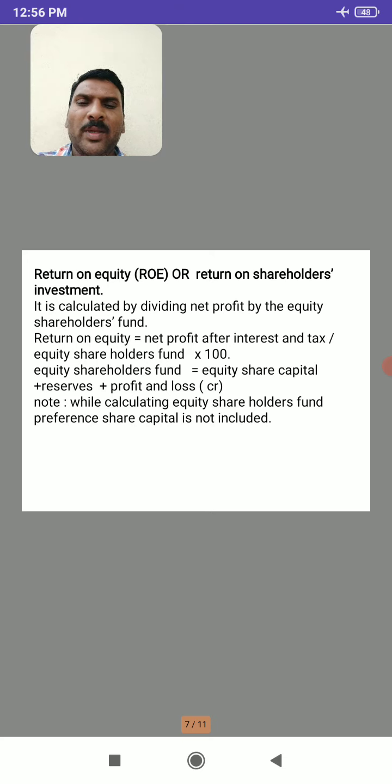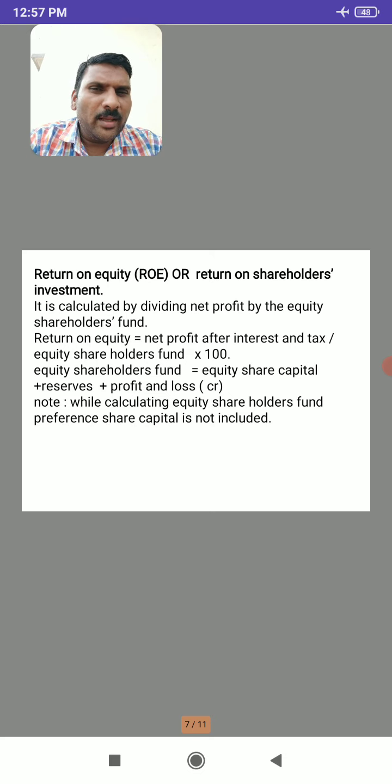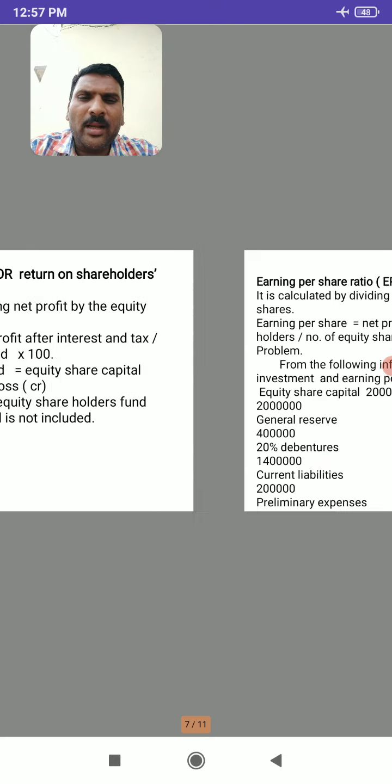We have to consider only the equity shares, reserves and credit balance of P and L account.